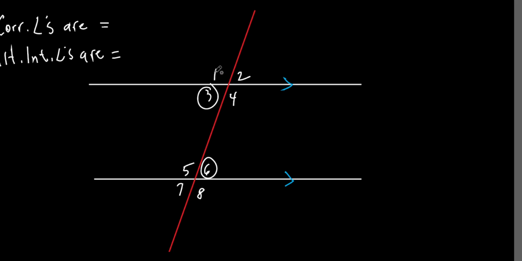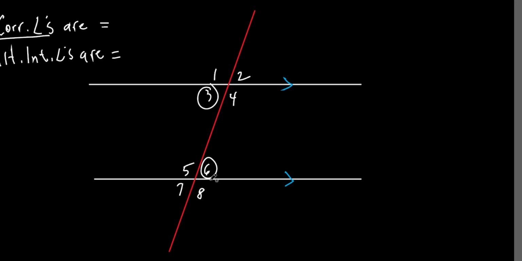Let's go through the corresponding. So 1 and 5 are equal. 2 and what? 2 and 6, not 7. They got to be in the same spot. This is in the top right. 6 is in the top right. That's corresponding. You got to get this straight. So 2 and 6 would be equal to each other. Angle 3 would equal what? Angle 7. Angle 4 would equal angle 8. Because of what? What's the reasoning? Because they are corresponding angles. Everybody good? All right. So alternate interior equals.